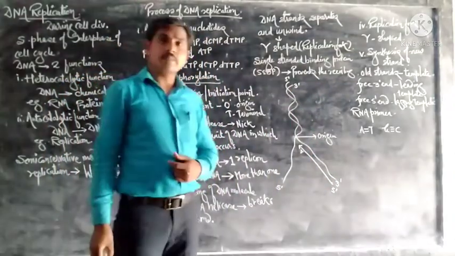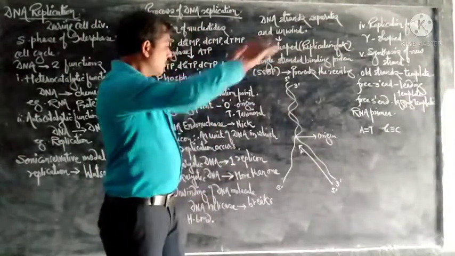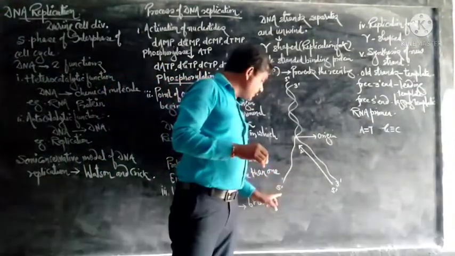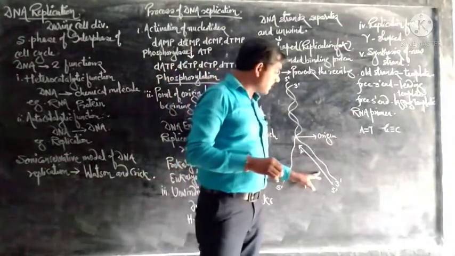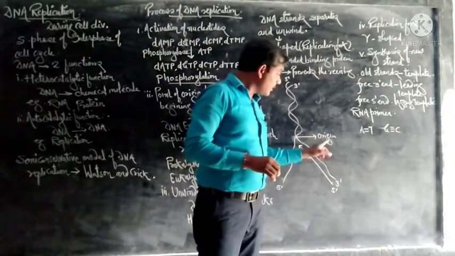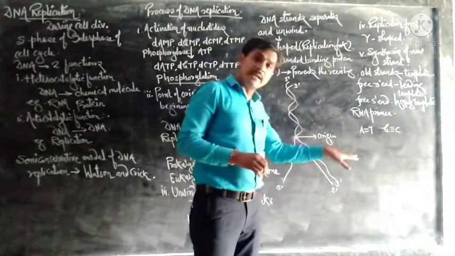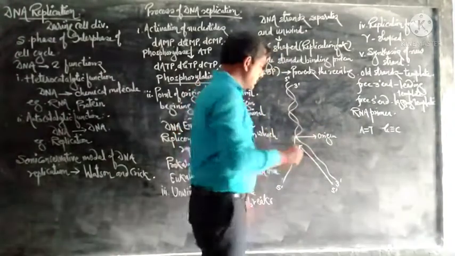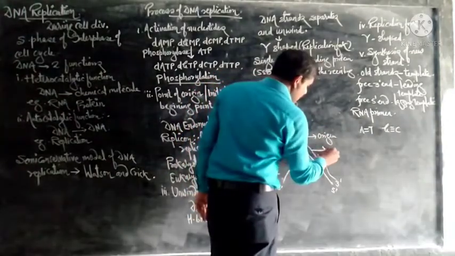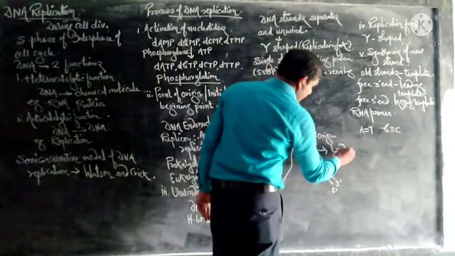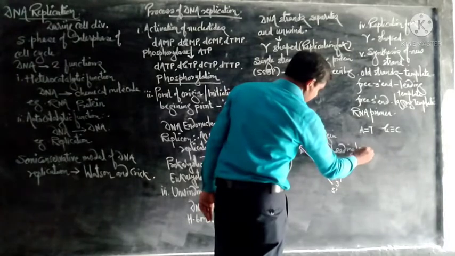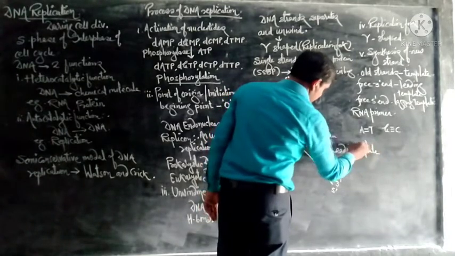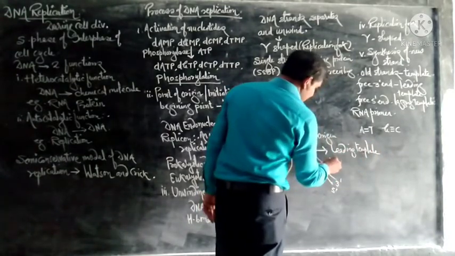After that, a new strand is also produced on the lagging template. The strand formed on the leading template is the leading strand. This old strand is the leading template, while the new strand is the leading strand.